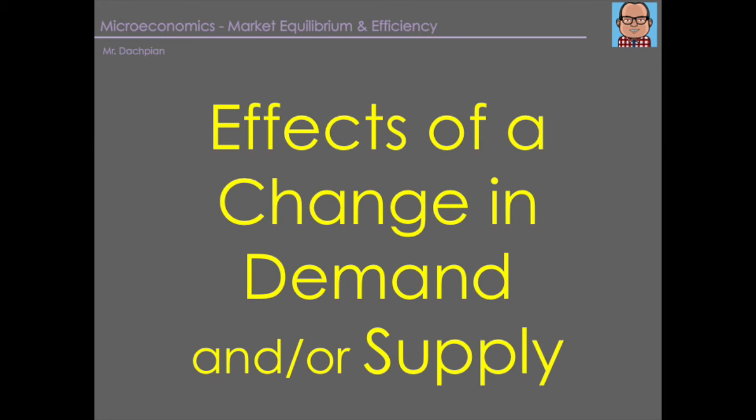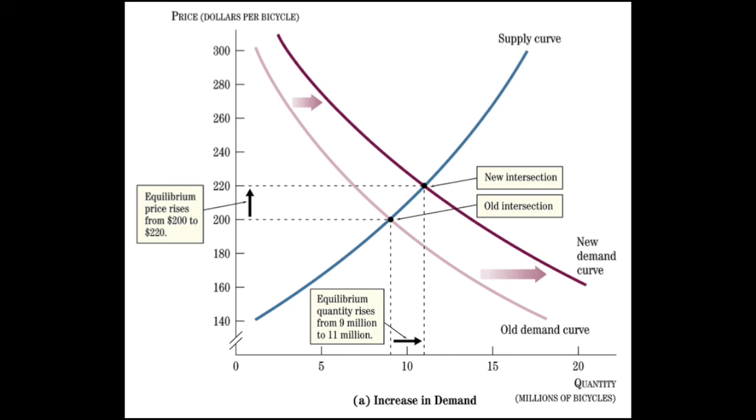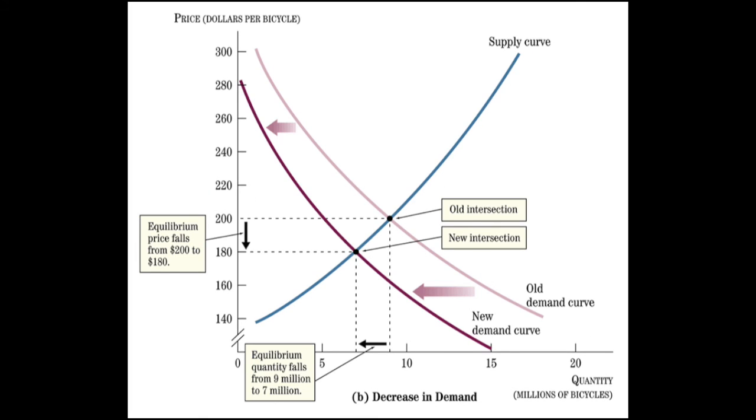An increase in demand will shift the demand curve to the right, resulting in a higher equilibrium price and quantity. A decrease in demand will shift the demand curve to the left, resulting in a lower equilibrium price and quantity.